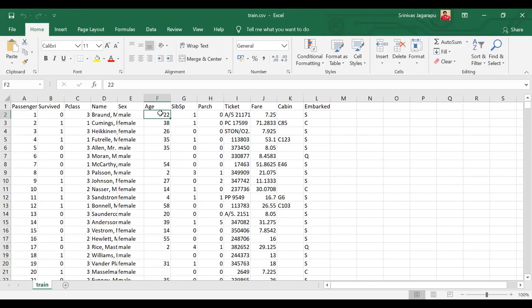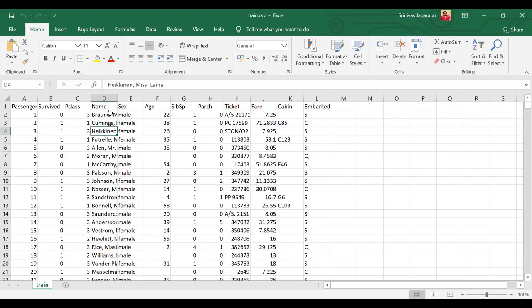And similarly, there are a few other things. For example, you can come up with a new feature which is not existing here. These are the features that are present, but probably you can generate features that were not present, based on the name, right? For example, you can come up with a feature saying that someone who has a surname which is very popular might be a good indicator of whether they survived or not.